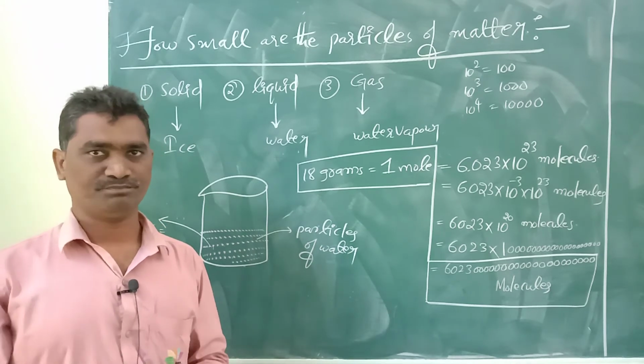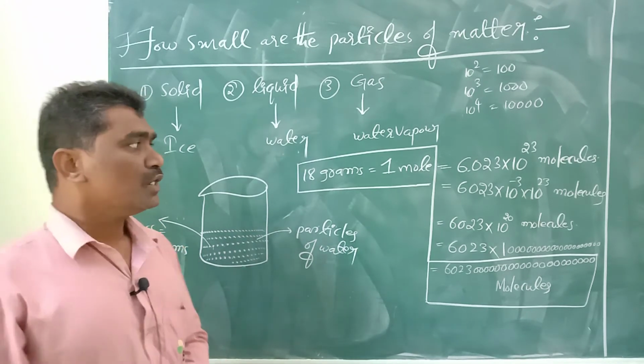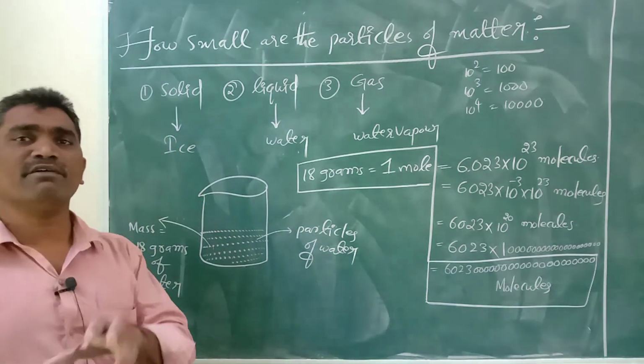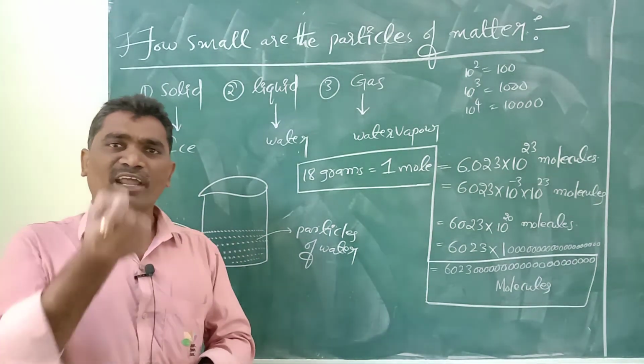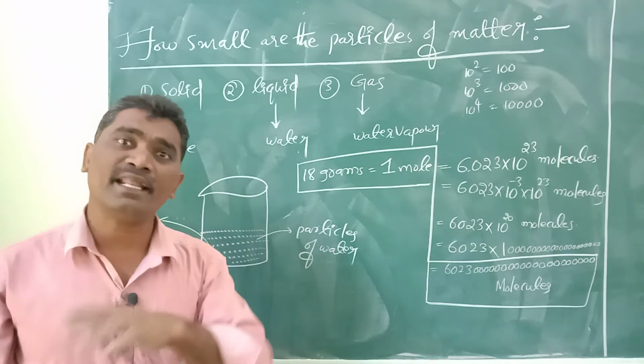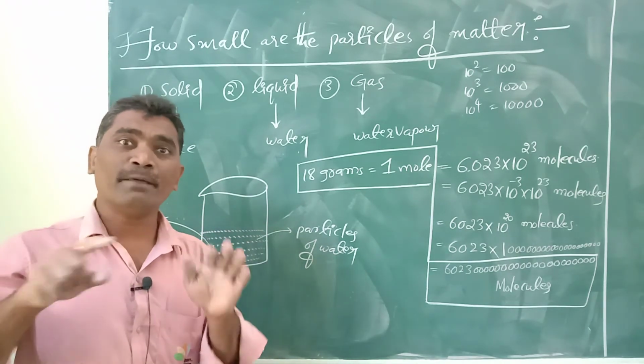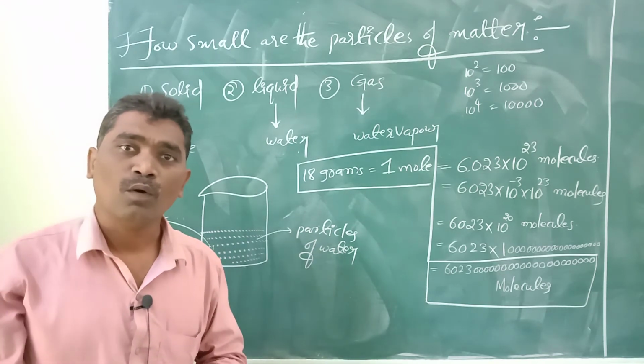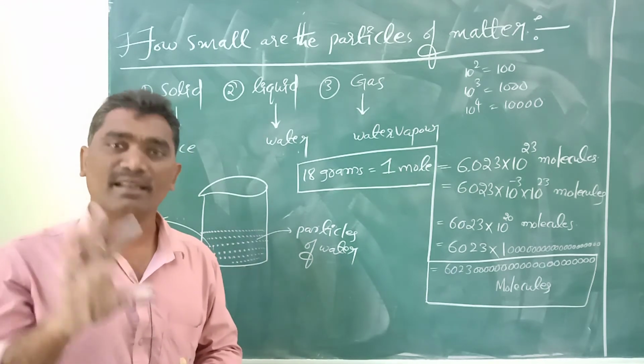That's why in our previous example, when 10 ml of pink colored solution is added to 100 ml of water, the complete 100 ml of water changed into pink color.